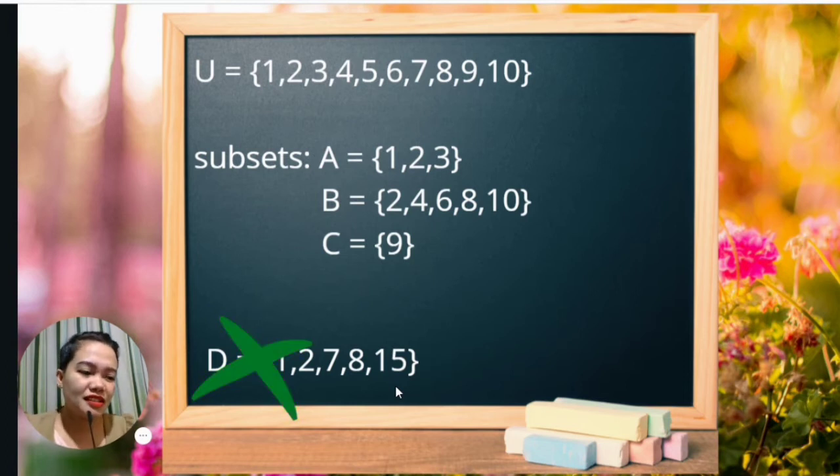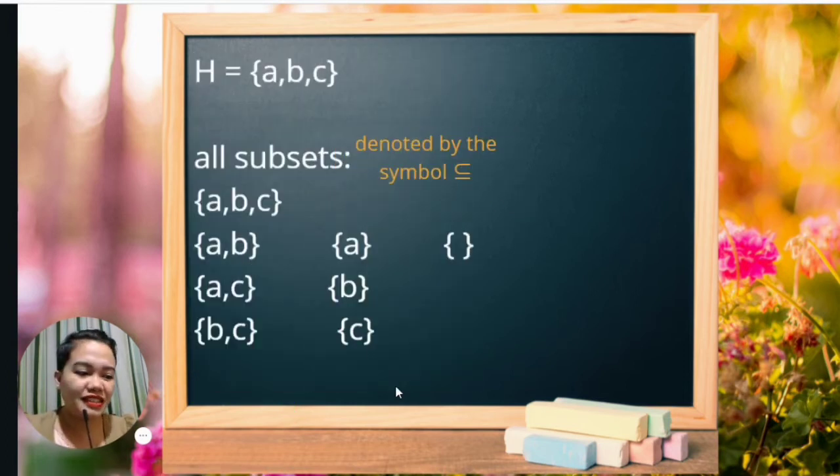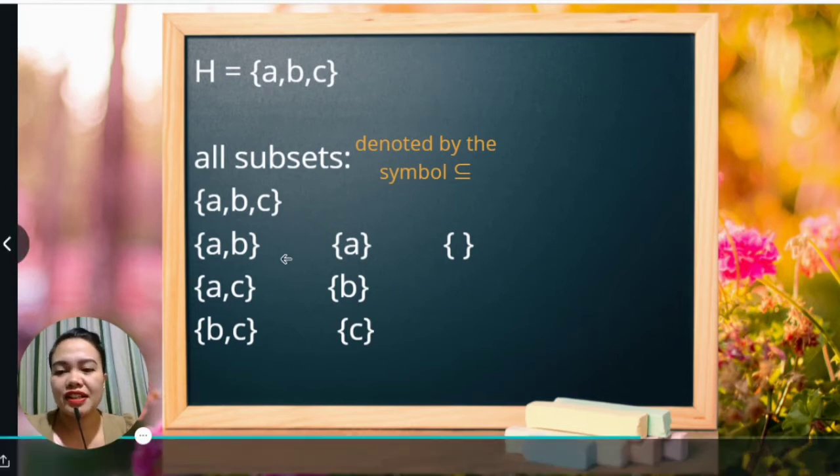Okay, so moving on, let's have set H with elements A, B, and C. Writing all its subsets below, we have ABC, AB, AC, BC, A, B, C, and an empty pair of braces. So when we say subsets, we denote that by this symbol.